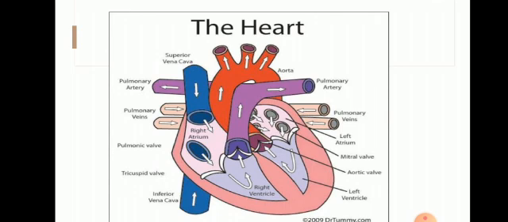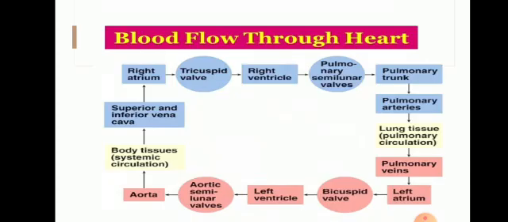The English physician William Harvey, 1578 to 1657, discovered the circulation of blood. Who discovered the circulation of blood? William Harvey. The current opinion in those days was that blood oscillates in the vessels of the body.